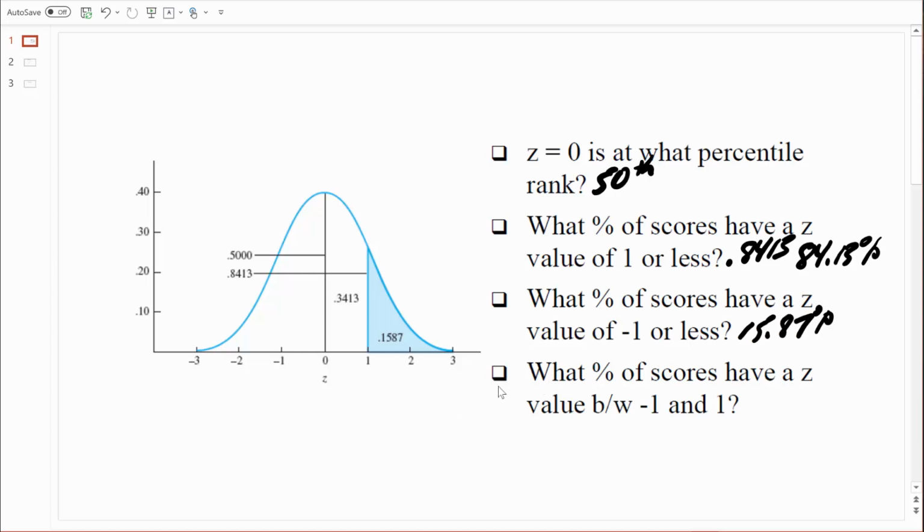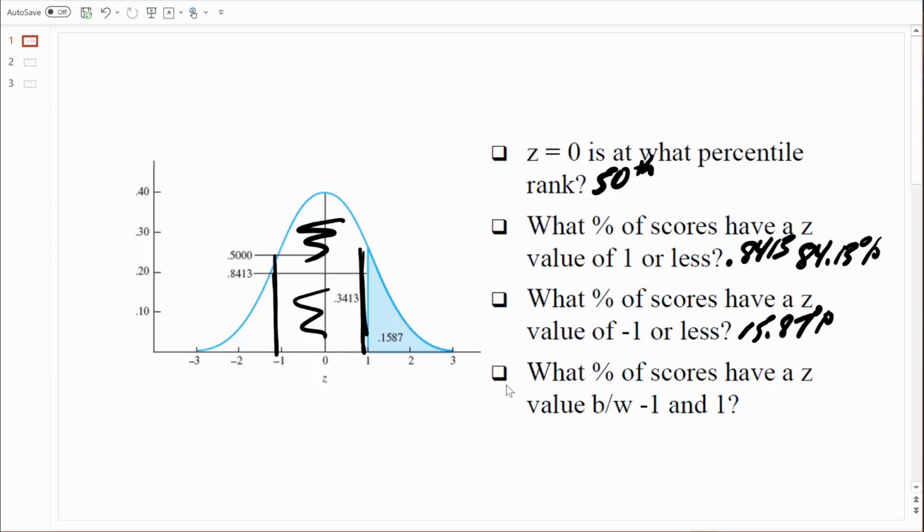This last one is probably the most challenging, but I think we can figure it out pretty easily based on the segments that have already been labeled for us. What percentage of scores have a z-value between -1 and 1? Now, first of all, I think it's always helpful to mark up the distribution so that visually we can see what's going on. I'm trying to figure out the percentage of scores that have a z-value between -1 and 1. So I'm going to draw a line right here at -1. I'll darken in this line at 1. I'm trying to find this area here in the middle. Remember, if I find the area, I can figure out probability. If I find the area, I can figure out the percentage of scores between those two z-values.